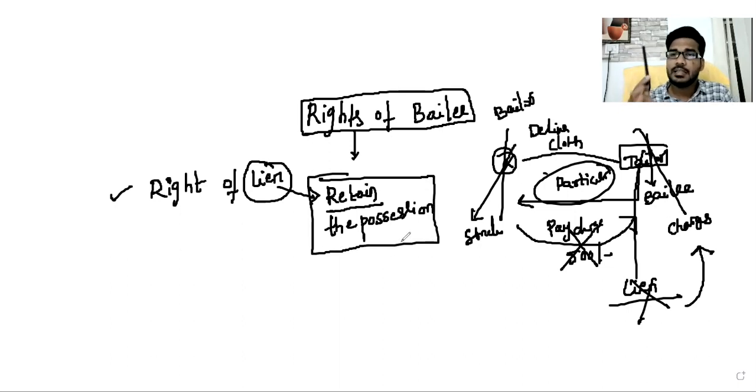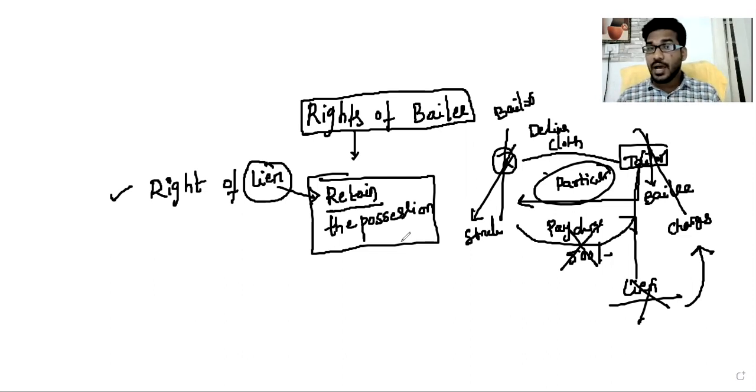Suppose here is this pen. The pen is with myself. I can hold the pen with myself. I am having possession of the pen, so I can hold the possession with myself. This is called retain. When you have possession, only then can you retain.